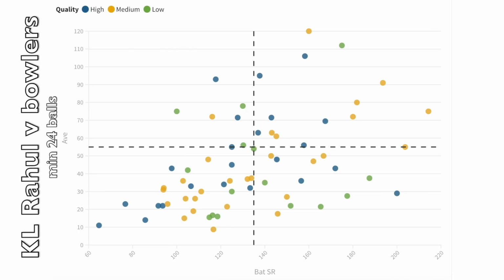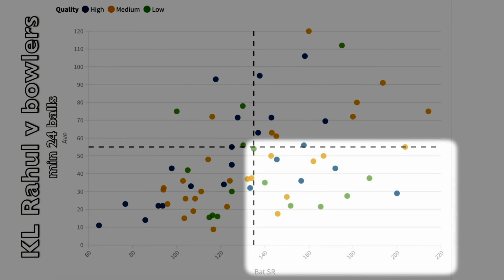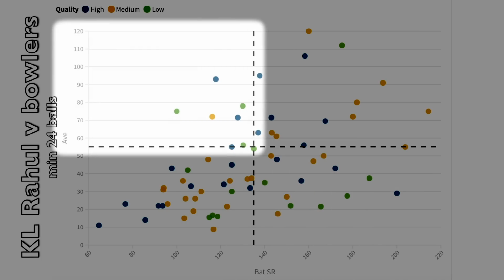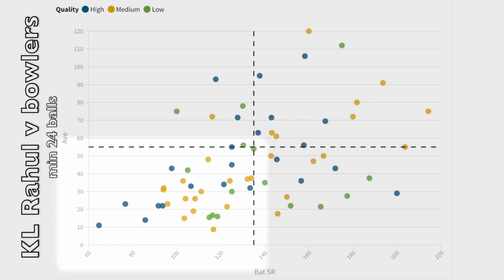But let's focus at the other end. On the top right corner, he smashes these bowlers and does not get dismissed by them. Bottom right, he smashes, but he gets out a bit as well. Top left is the players who can't get him out at all, but he doesn't score particularly quick against them. And bottom left are the bowlers he doesn't score very much against and also gets dismissed by. So let's do a tour, because you'll see that there's a list of players who he scores off and doesn't get dismissed by and are still very high quality.